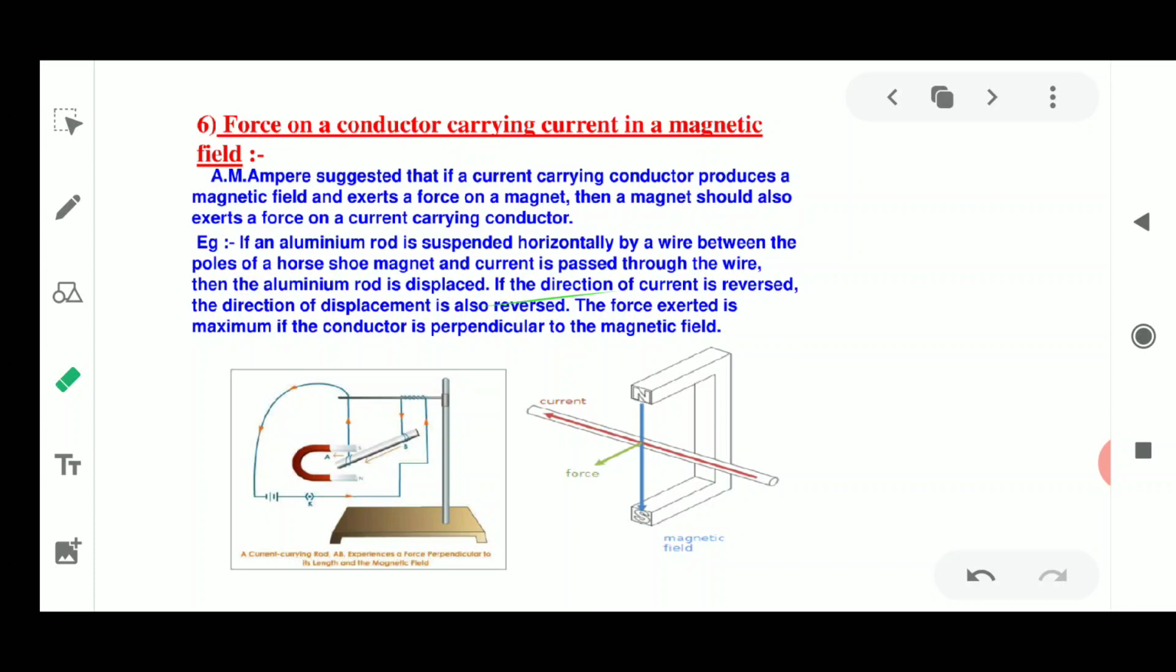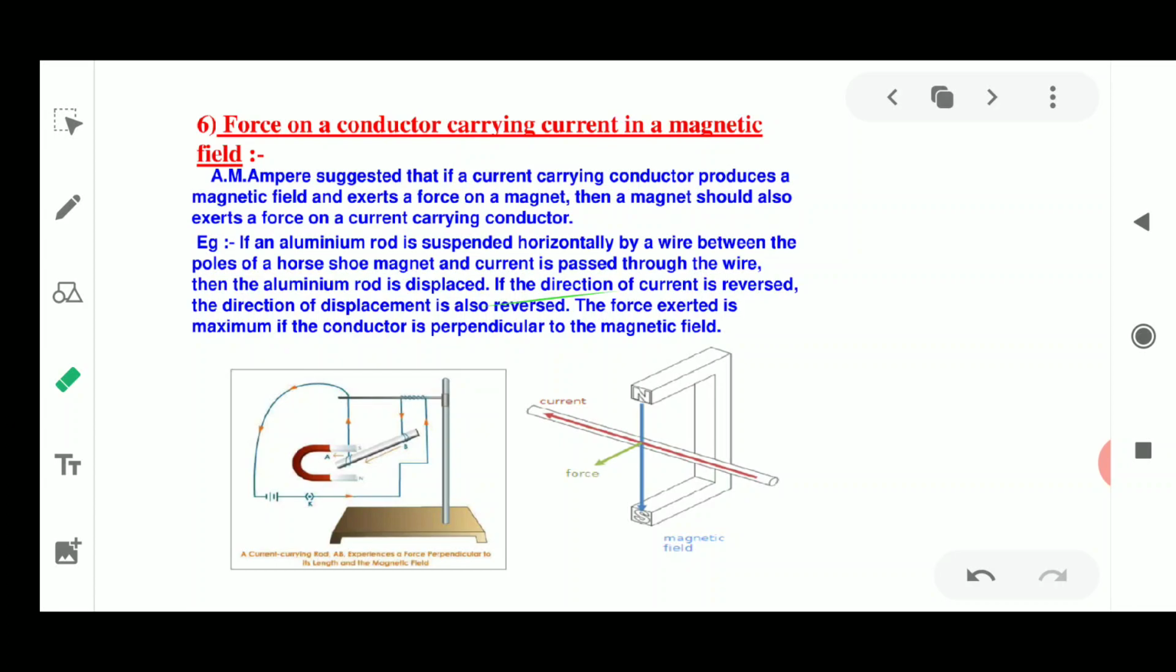In the last class I discussed the solenoid and the magnetic field around the solenoid. Also we have discussed electromagnetism and its various applications in daily life. So today I am going to discuss the force on a current carrying conductor in a magnetic field.